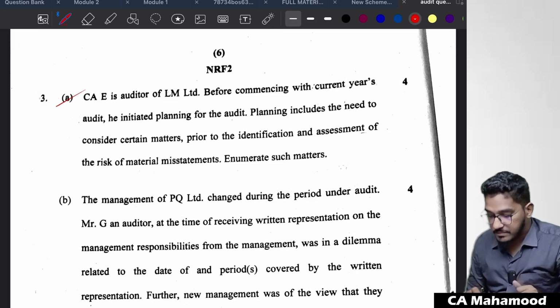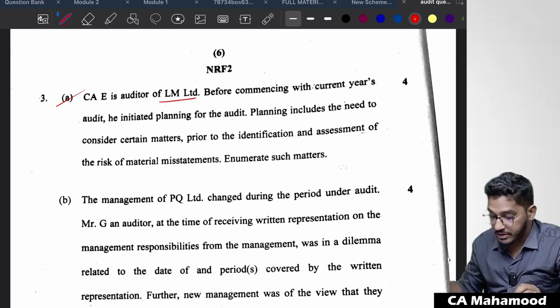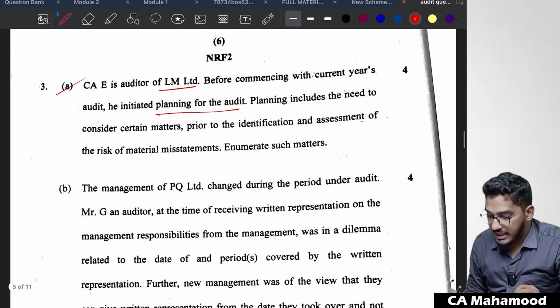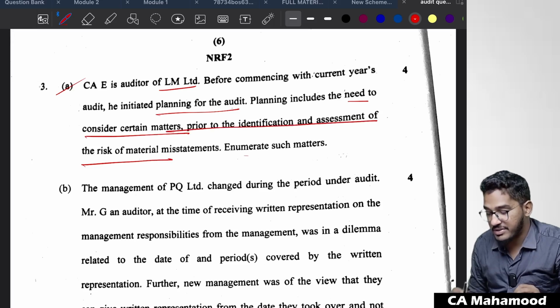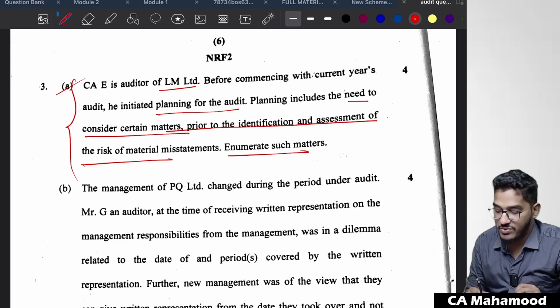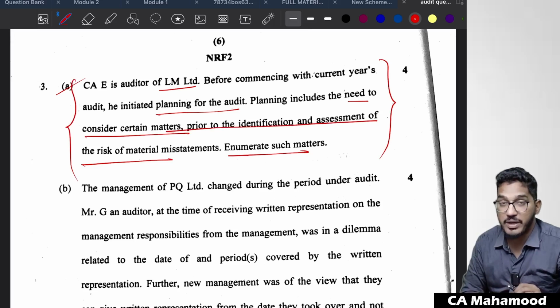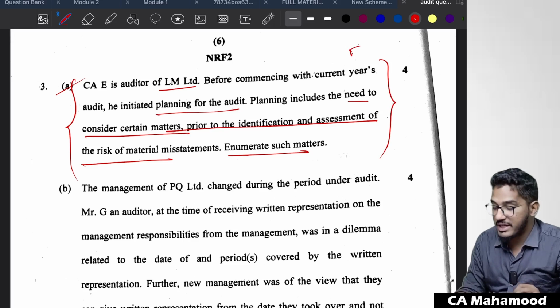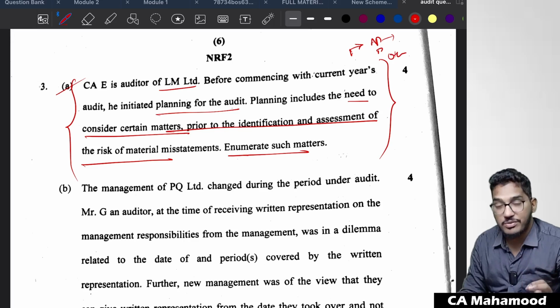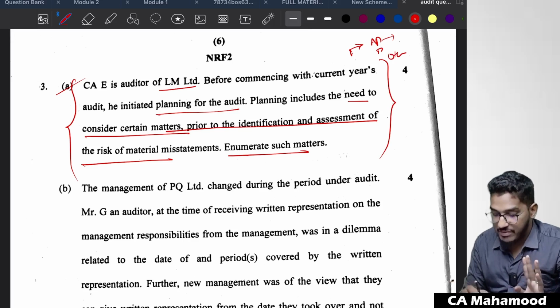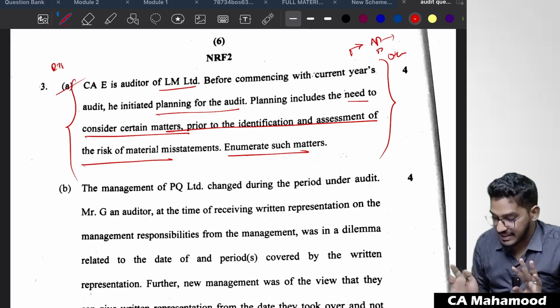CAE is auditor of LM Limited. Before commencing with the current year's audit, he initiated planning for the audit. Planning includes the need to consider certain matters prior to the identification and assessment of risk of material misstatement. Enumerate such matters. So what matters are you required to consider prior to the risk of material misstatement? They will say, this is also from MTP RTP, what analytical procedures you will perform and understanding of the entity and its regulated environment. Then they will say other risk assessment procedures you have to perform, effectiveness of controls. So same question, guys, in RTPs or MTPs, it is there, exact question.